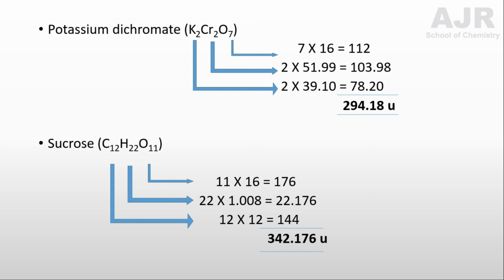So far you have learned what is AMU, what is relative atomic mass, what is average atomic mass, and what is relative molecular mass. Okay students, so far I explained what is AMU and what is average atomic mass and how to calculate average atomic mass, and you learnt what is relative atomic mass, and also you learned how to calculate relative molecular mass.